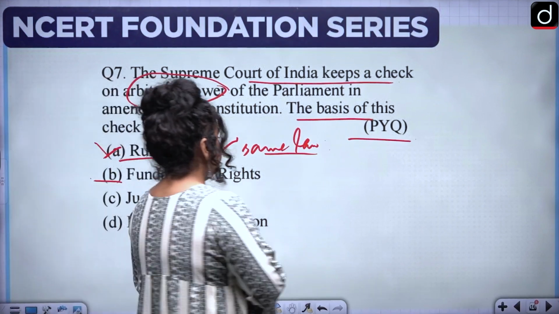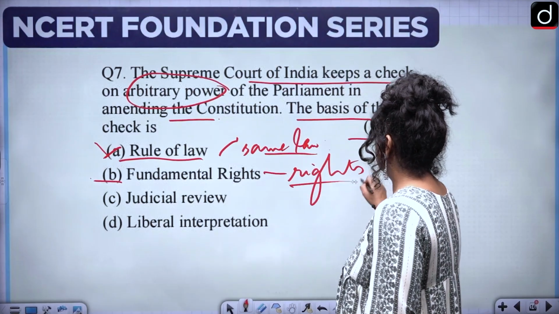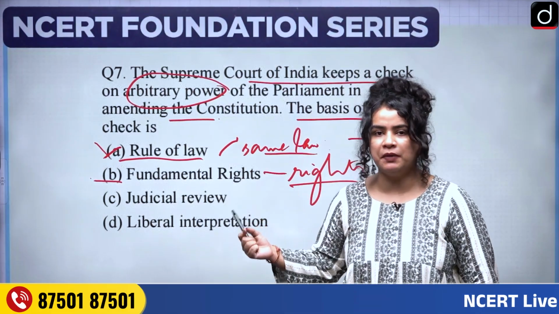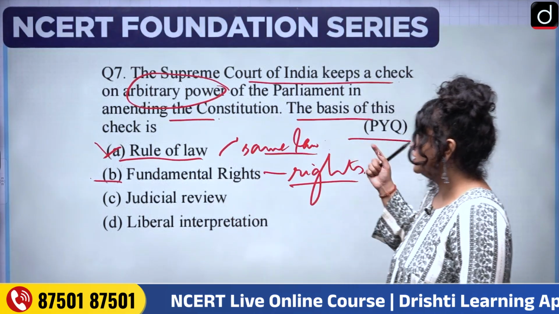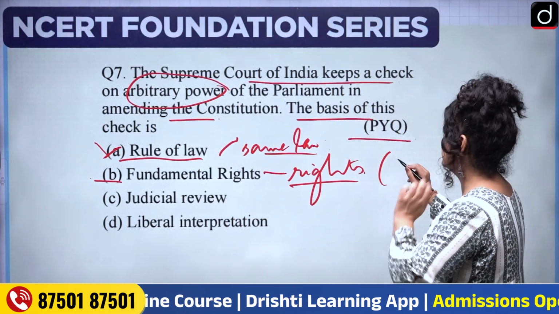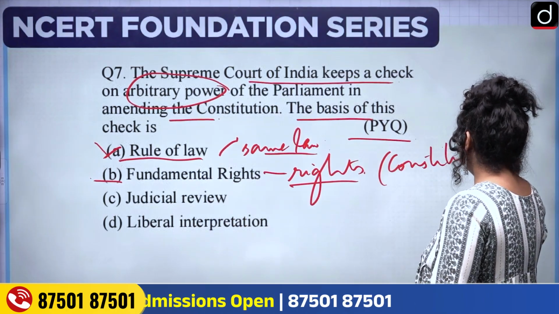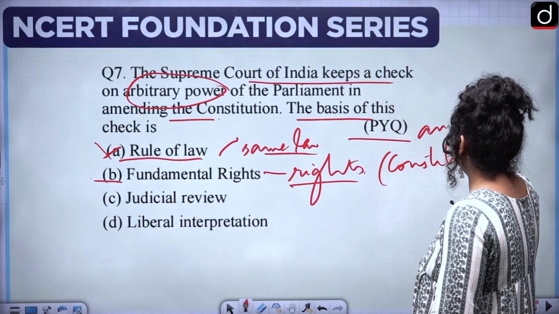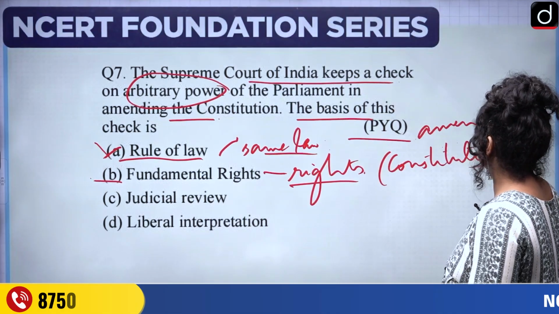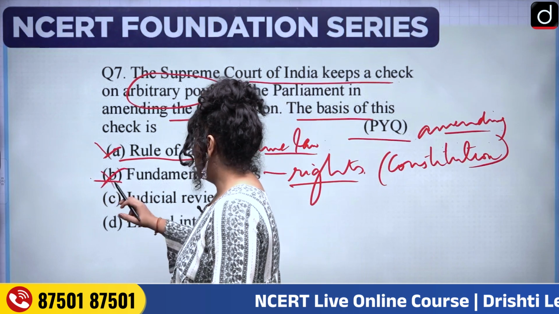Again, deals with the rights of the citizens, but not so much with the power of the Parliament to amend any laws or the Constitution. Fundamental right is very citizen-centric. But we are talking about amending the Constitution. So, this does not fit as the option.